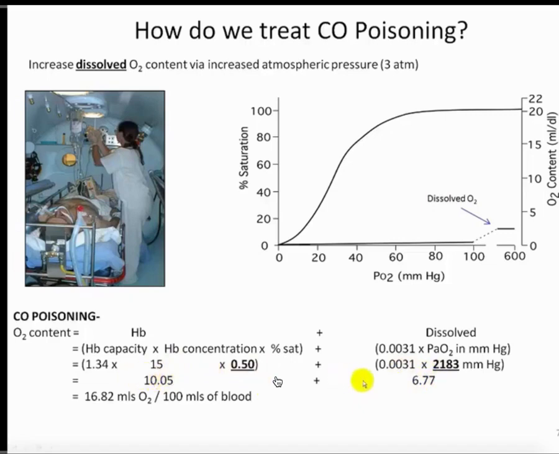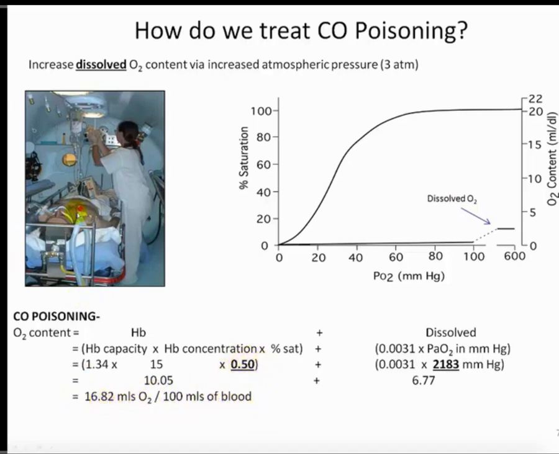So now if we take our relatively low hemoglobin content and add it to a pretty high dissolved content, we're at 16.82. Again, this is certainly lower than our 18, but this is enough to sustain someone while they're going through this reversible reaction to get the carbon monoxide off the hemoglobin. And so this therapy can buy time for these people until they can start to free up their oxyhemoglobin.